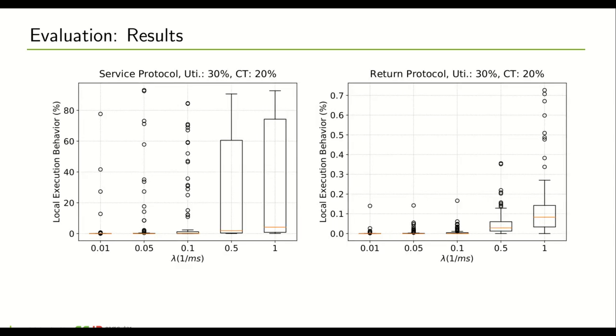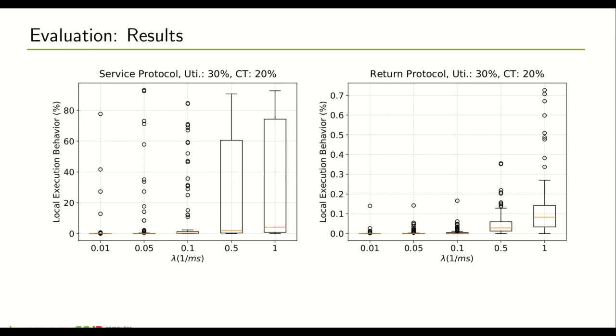Here we can see the percentage of time the system exhibits local execution behavior under different configurations of the probability of unsuccessful offloading operations. On the left we see the result for the service protocol, on the right for the return protocol, both for the same scenario of 30% system utilization and 20% critical tasks. There are 2 things we can notice here.